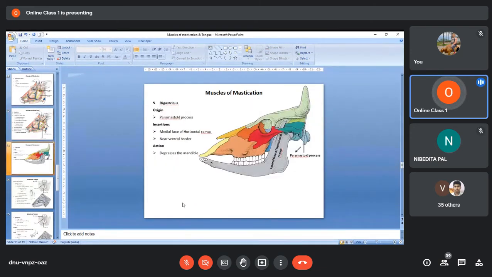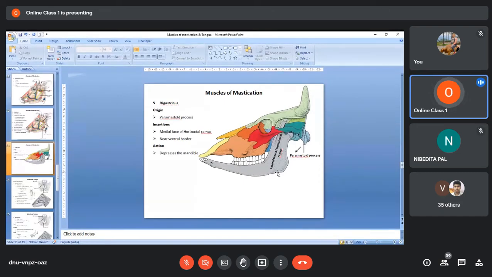Now if you see the digastricus muscle, its origin, as I told you, is from the paramastoid process. In this skull, if you see this structure, this is the paramastoid process. From here it will originate and go downward and forward and insert here on the medial surface. What you see here is the lateral surface.